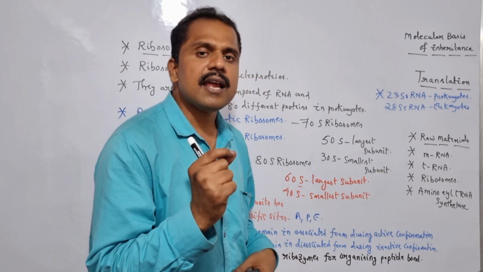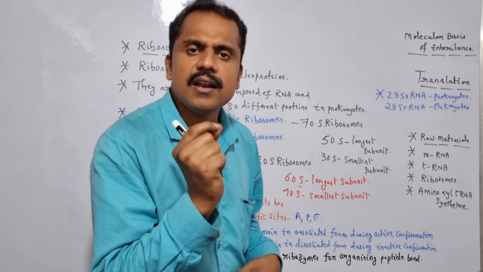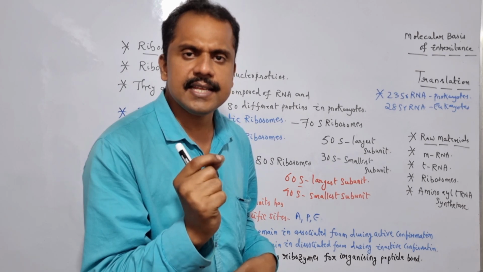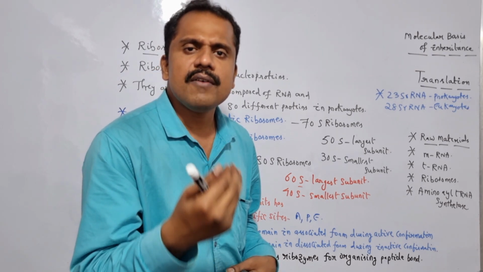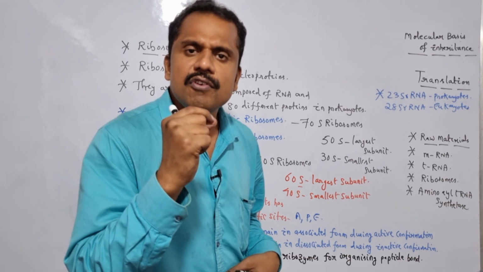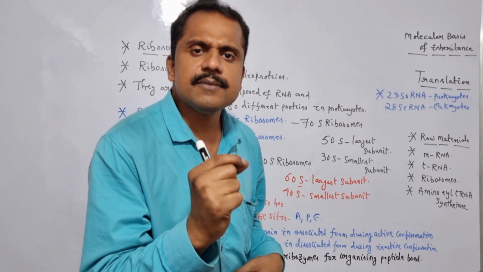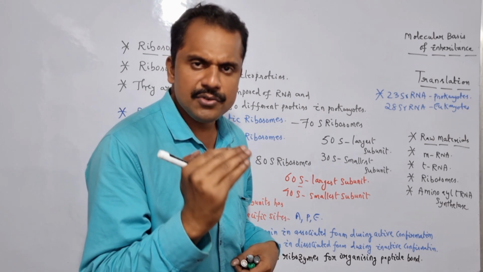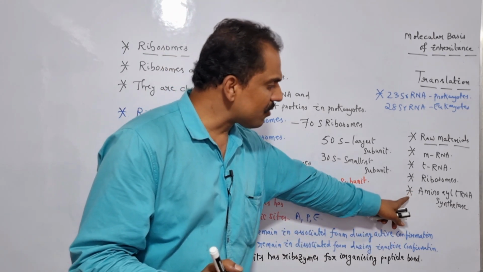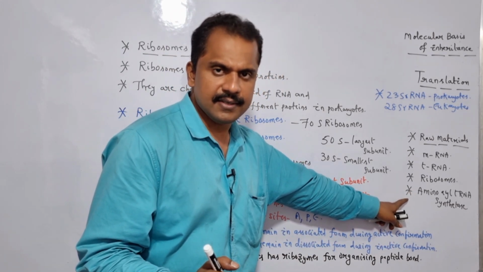And the next specific raw material which is responsible for organizing the translation is nothing but what? Amino acyl tRNA synthetase. So here what is the role of amino acyl tRNA synthetase? We will be studying the mechanism of translation. While explaining the mechanism of translation, surely I will explain what is the role of amino acyl tRNA synthetase. Is it clear?